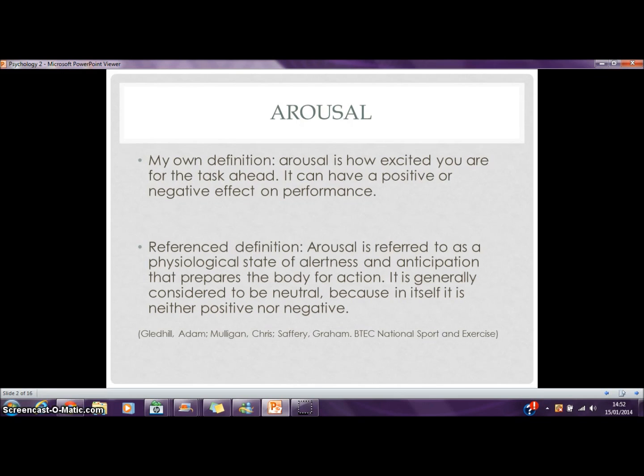Arousal. My own definition of arousal is how excited you are for the task ahead. It can have a positive or negative effect on performance. A reference definition of arousal: arousal is referred to as a physiological state of alertness and anticipation that prepares the body for action. It is generally considered to be neutral because it is in itself neither positive nor negative.